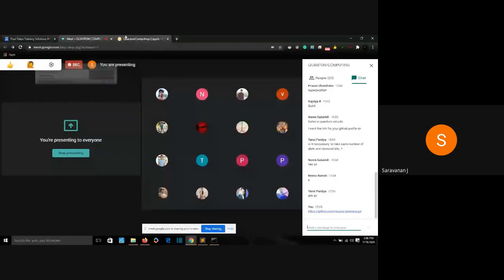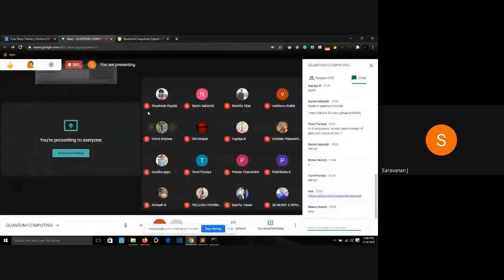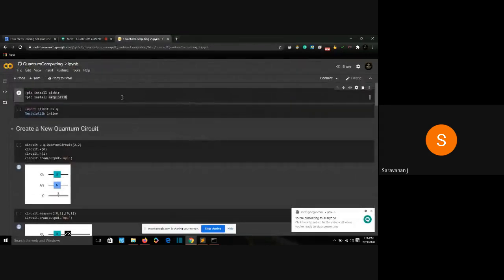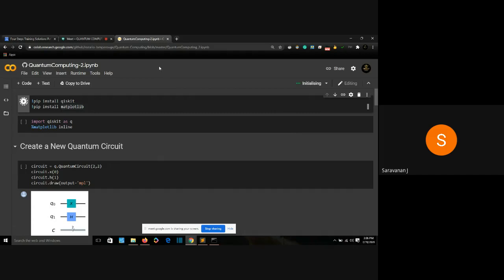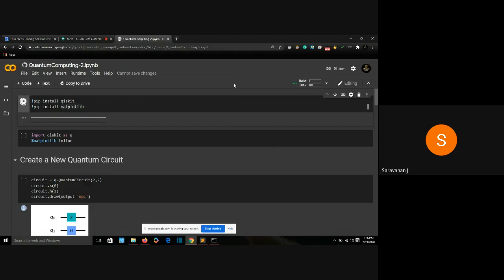All right. So I'll go ahead and start. Okay, so as we did yesterday, I'm installing two things: Qiskit and Matplotlib. We did the same things yesterday, if you remember. Control Enter. I'll run it. We're installing the same two dependencies: Qiskit and Matplotlib. It's taking time. Let's wait. Yeah, it's been installed.